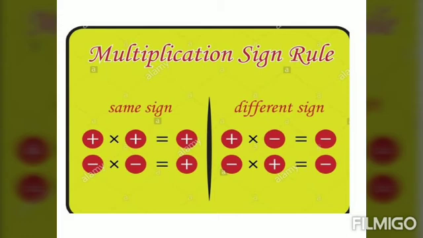See, very simple. If the signs are the same, the product is positive. If the signs are different, the product is negative. Very simple. When we are multiplying two positive or two negative integers, the result is positive. When we are multiplying a positive integer with a negative integer, the result is negative.